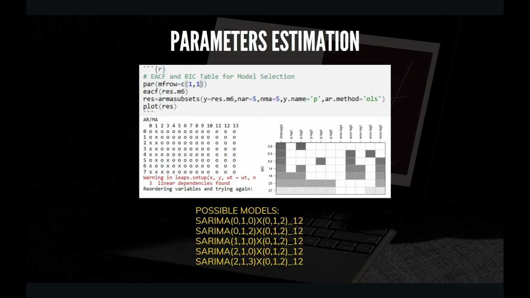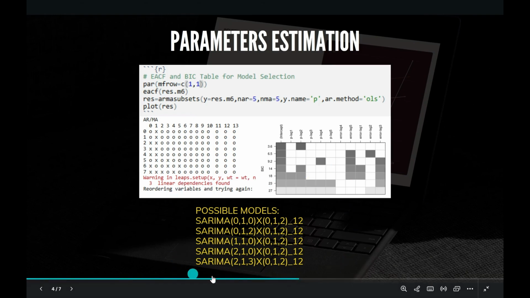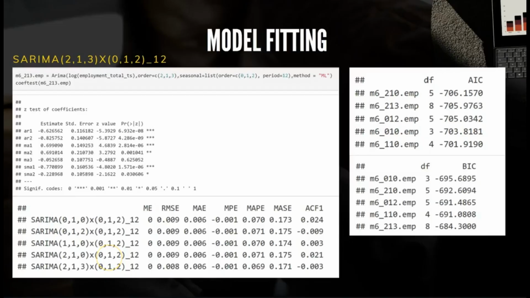And based on the ARMA table and BIC table, we select the five possible models as follows. With this method, we select a particular model as the best model for optimal efficiency. Then we pick all the possible SARIMA models and perform the coefficient test and find that SARIMA 213 has all its coefficients significant. Further, in the AIC testing, we see the best option for the optimization.